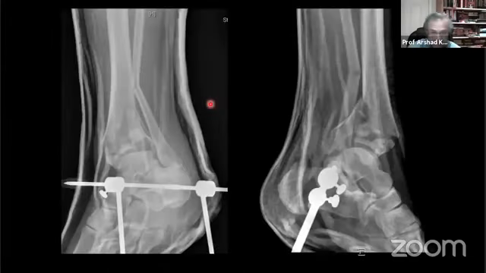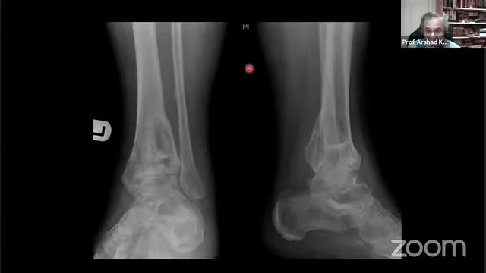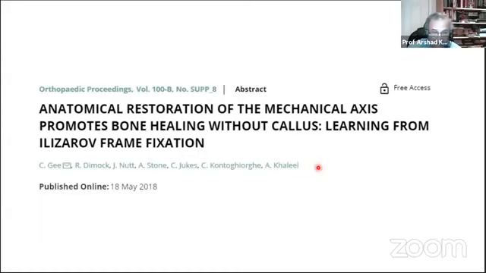axis. And you'd think if it works in one periarticular fracture, what about this nasty piece of work? And there you go. So you see a little more callus. With mechanical axis down the ankle becomes a little difficult, but you'd still think that that is a pretty amazing result. And we wrote this up, our learning, and we shared our experience.